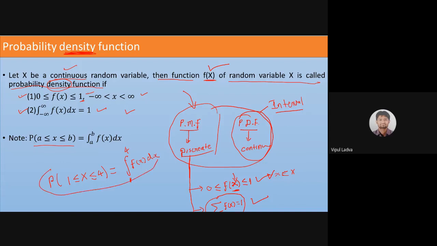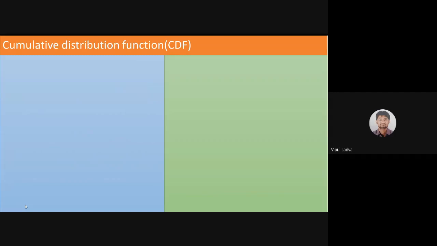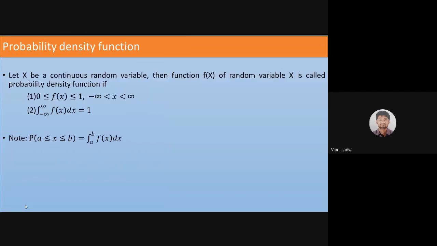So this is nothing but the formula for the specific interval, and usually that random variable will take values from minus infinity to infinity, and it will be identified in what interval we are interested. So don't worry about that part, I will explain it in the next slide. Don't worry, when we are dealing with examples.